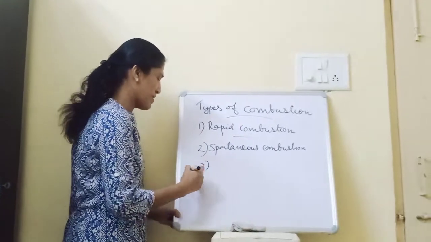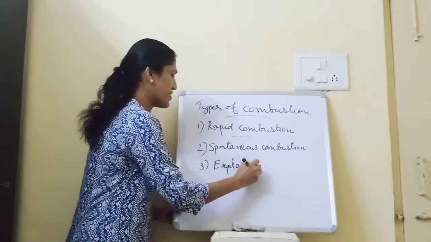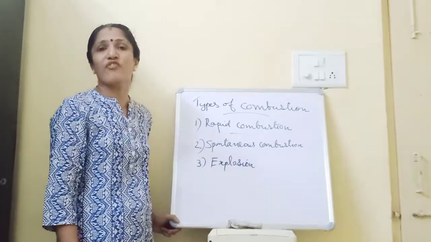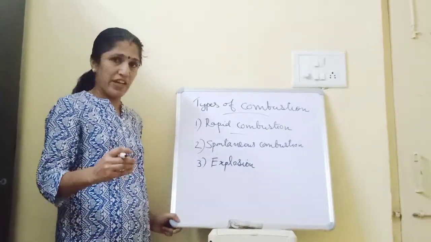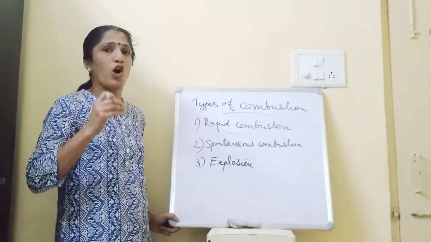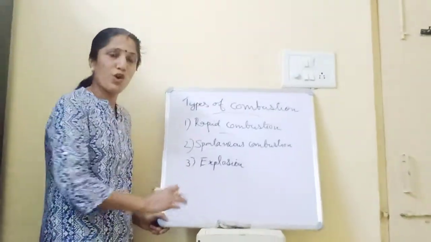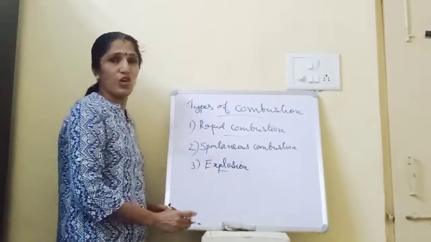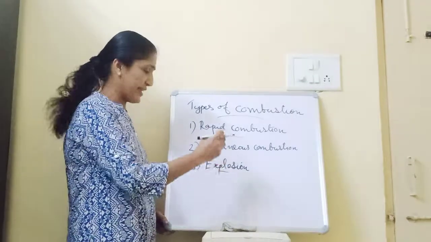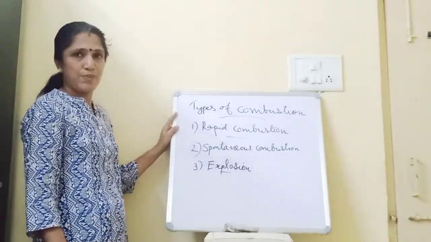The third type of combustion is explosion. Explosion. Okay, during Diwali or any celebration, we use different types of firecrackers. So when we use a firecracker, what happens? This firecracker explodes with lots of heat, light and sound. So here explosion takes place and this type of combustion is known as explosion, and lots of gas is also released during this reaction. So these are the different types of combustion.